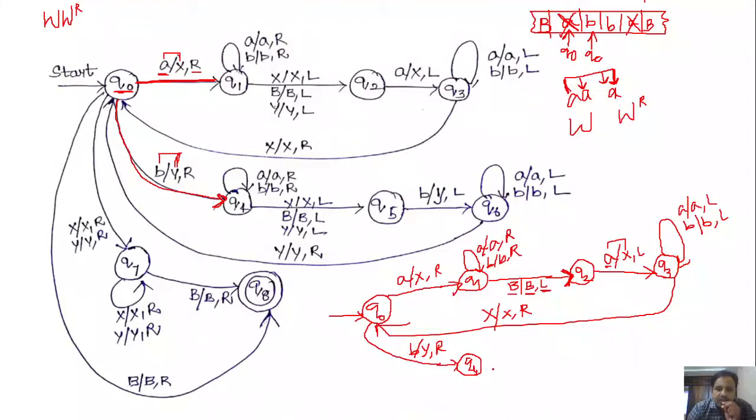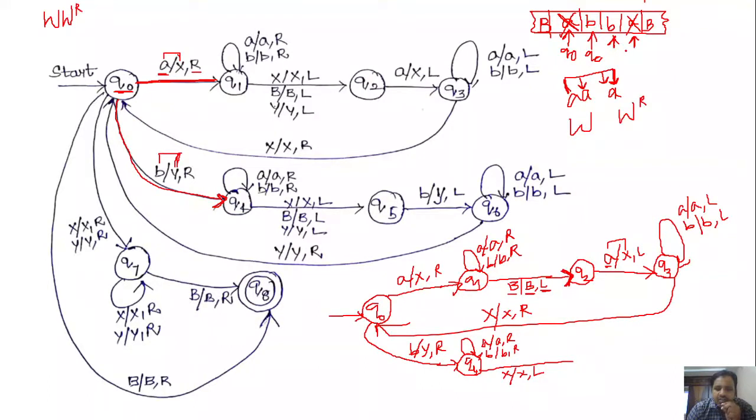In q4, if we get any a's or b's, keep them as they are and move the head towards right. So a or b, move the head towards right. If you see the input tape, the next symbol is b, move on. The next symbol is x. So in q4, if we get x, keep that x as it is and move the head towards left. As I already mentioned, while moving the head towards right, we will search for either a blank character or x or y.